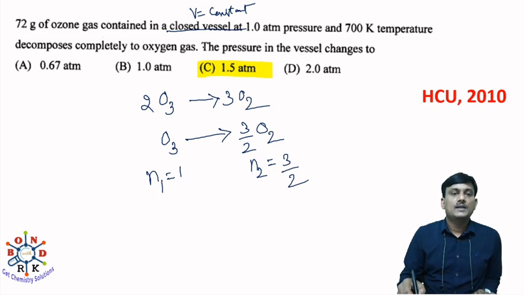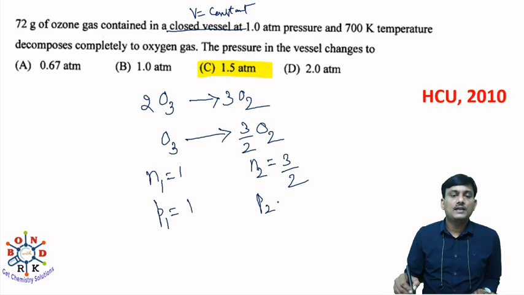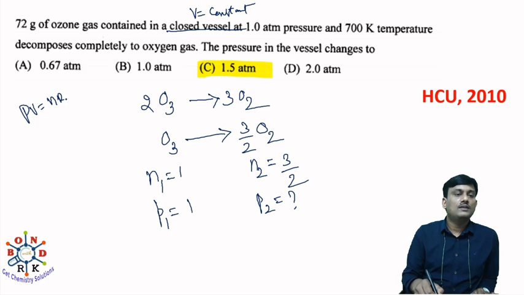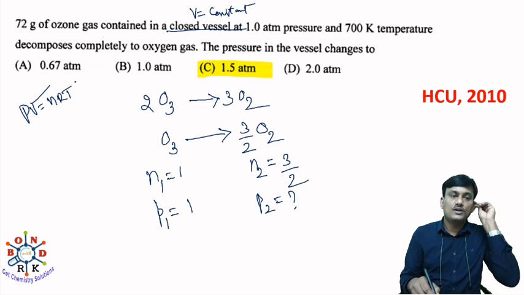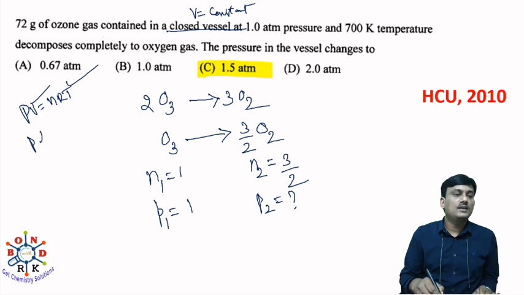Okay, then initial pressure P1 is equal to 1 atmosphere. You have to find out P2. What is the P2 value? We know the relation PV is equal to nRT. When V is constant, T is constant, P is directly proportional to N. So P1 by P2 is equal to N1 by N2.